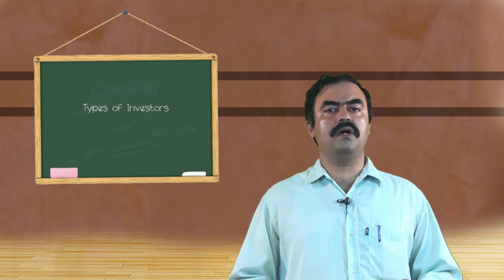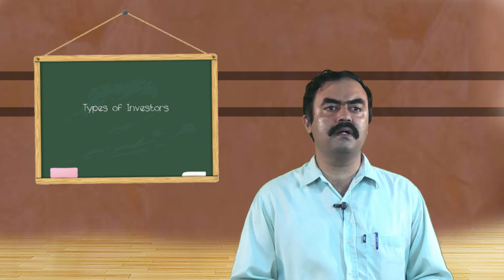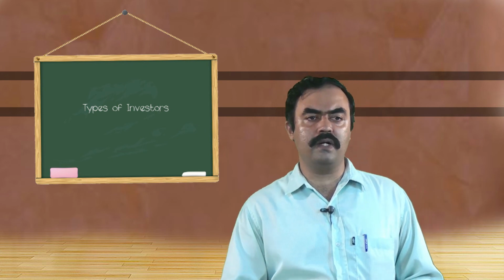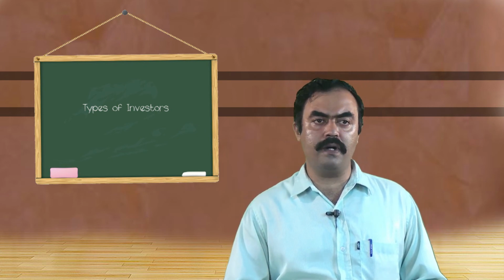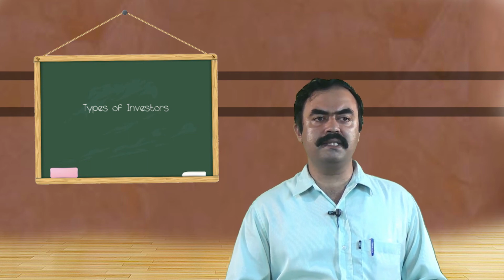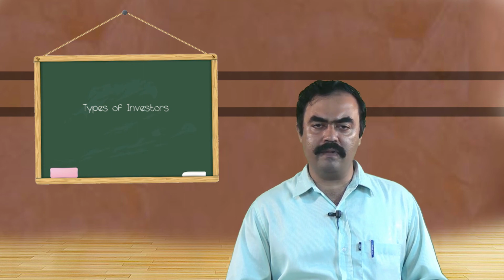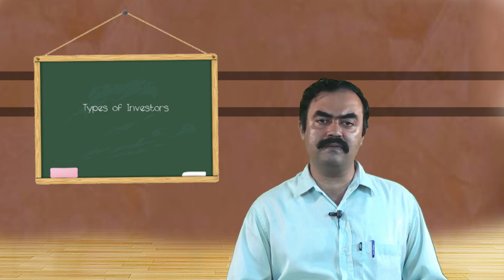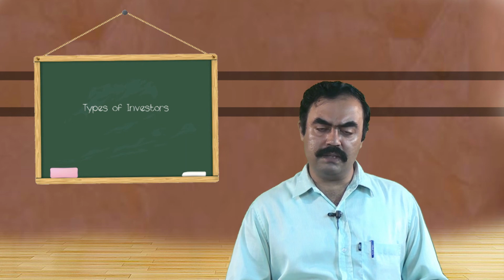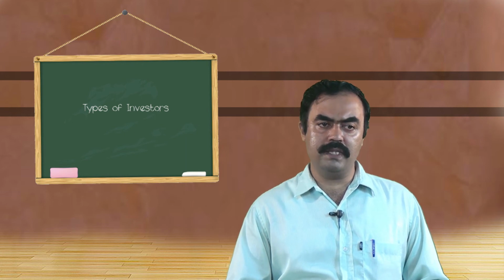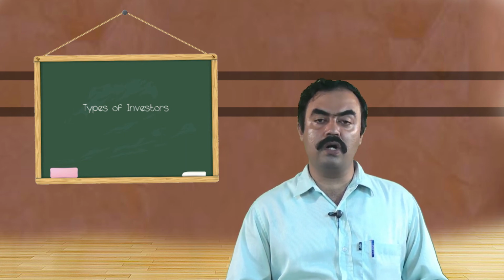Okay. Now, to conclude, what I can say is that investors can be classified on two bases. One is from the financial market point of view, and the second is from the business point of view. From the financial markets point of view, we have come across conservative investors, moderate investors as well as aggressive investors. From the business point of view, we come across short term investors, medium term investors and long term investors.